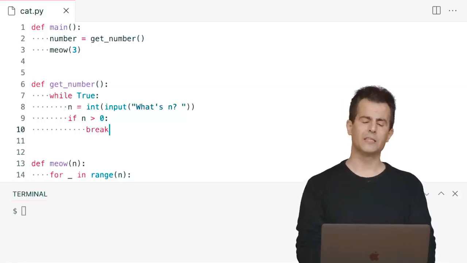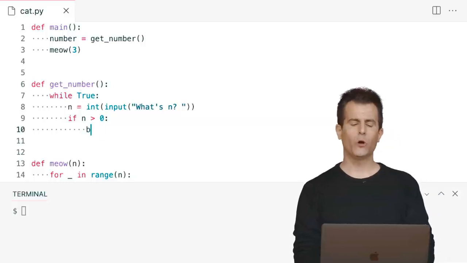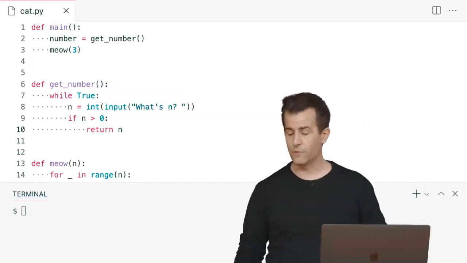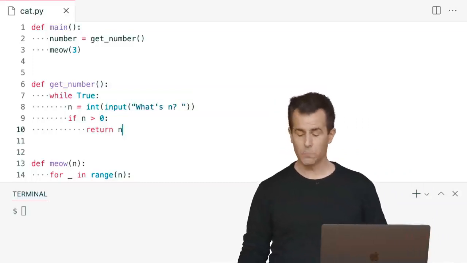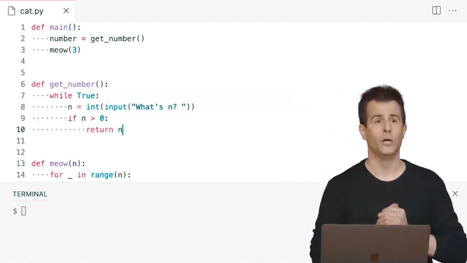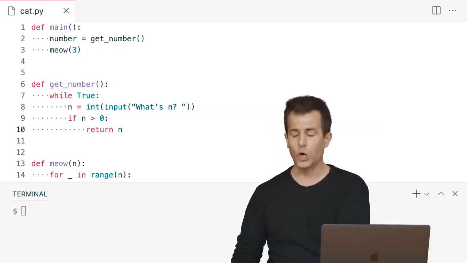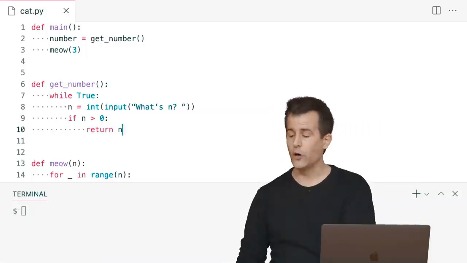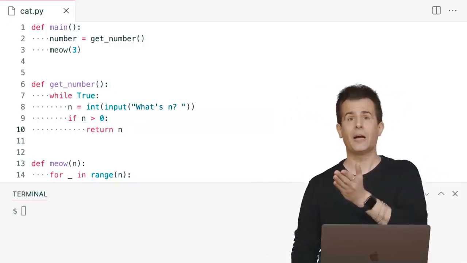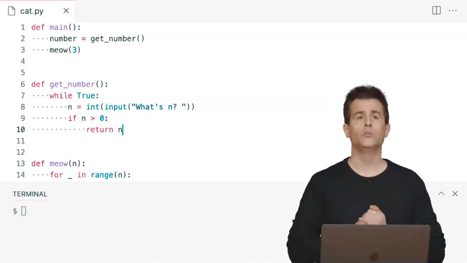I don't want to break this time necessarily. Although I could, I instead want to return the value so I can actually do this instead. And this, too, is a feature of Python, this ability not to just break out of a block of code, but also to return a value in code. To actually return a value gives you the ability, ultimately, to return explicitly a value so that your function has not just a side effect necessarily, but it actually hands back, just like input does, just like int does, just like float does, an actual value to the user.